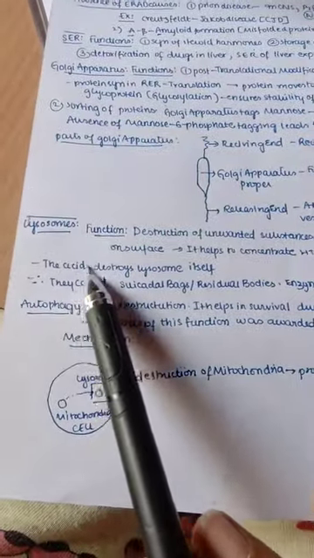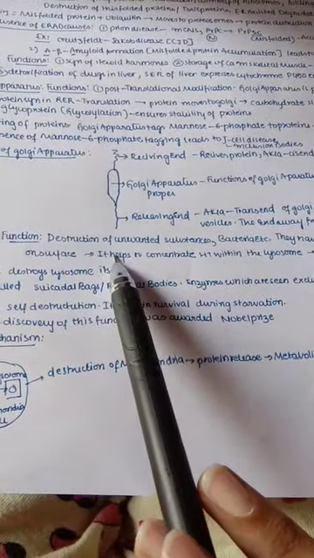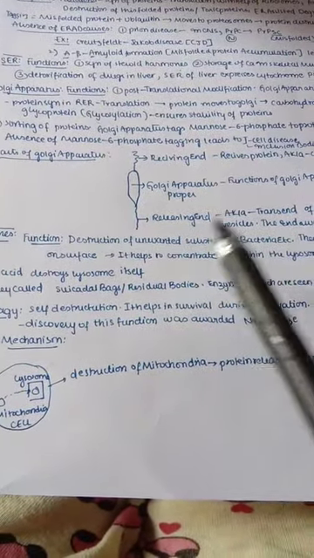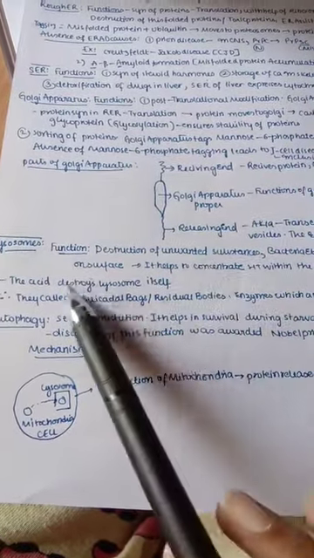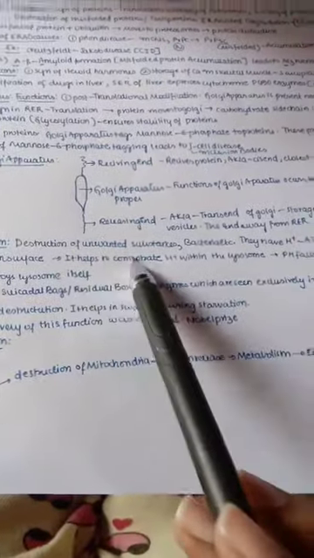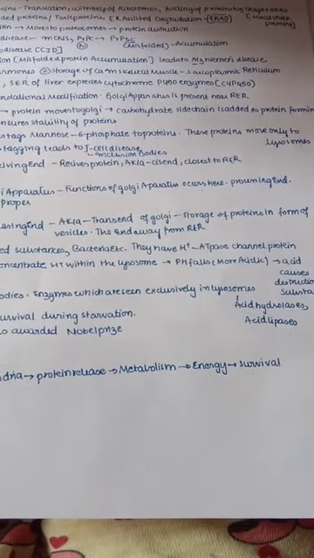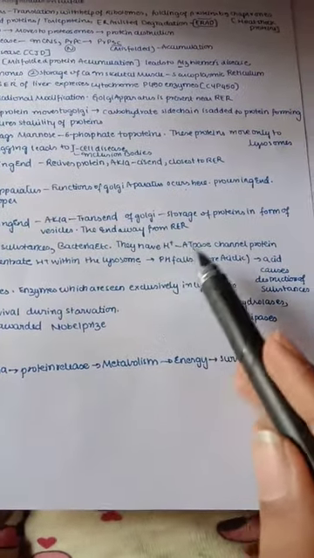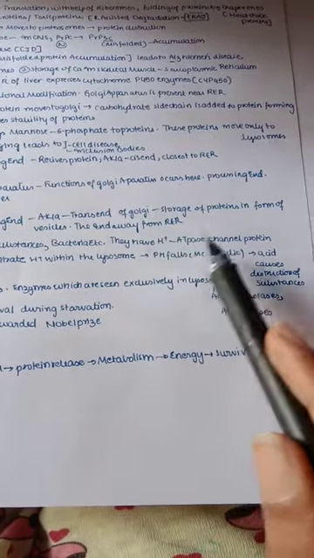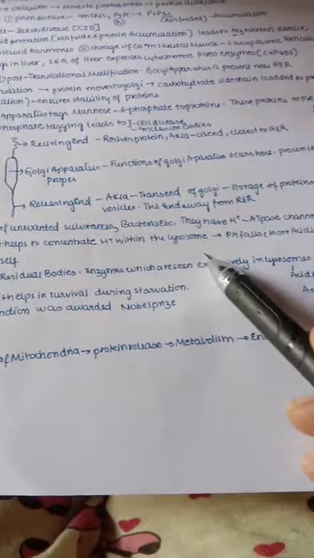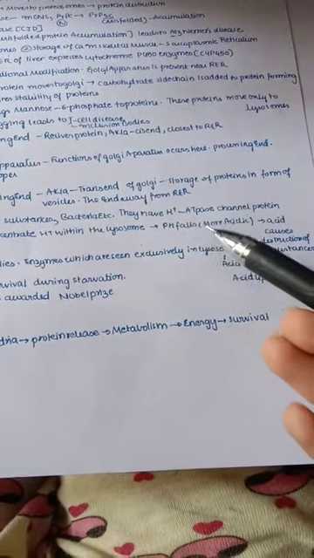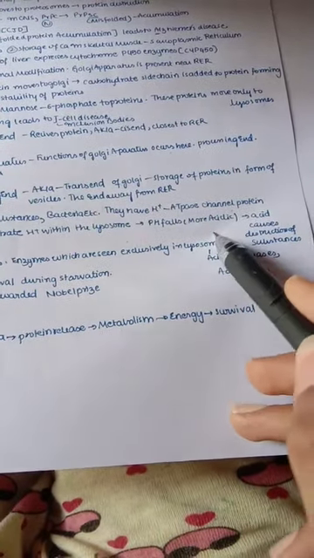And next, coming to lysosome. The lysosome's function is destruction of unwanted substances. Just as in a computer we have a recycle bin, if we want to throw away unwanted substances, we usually throw them to the lysosome. They destroy unwanted substances like bacteria or any other harmful microbes or particles. They have a proton hydrogen ATPase channel protein on the surface, which helps to concentrate hydrogen within the lysosomes. As hydrogen increases inside, the pH falls so that it becomes more acidic, and this acid mainly causes destruction of the substances.